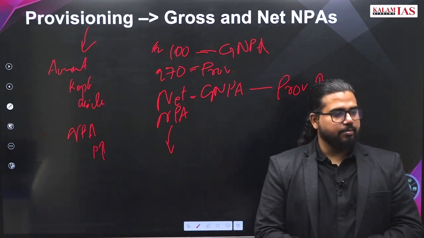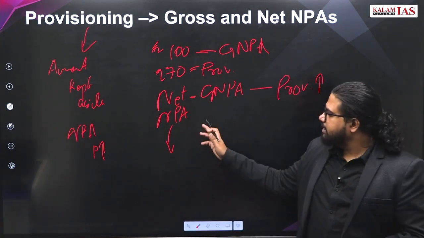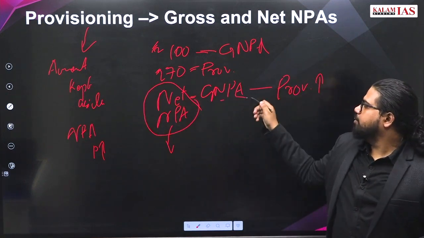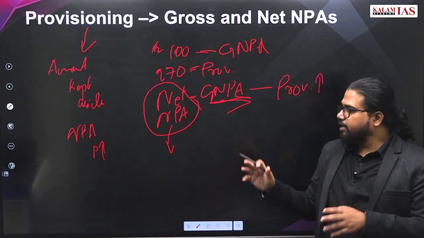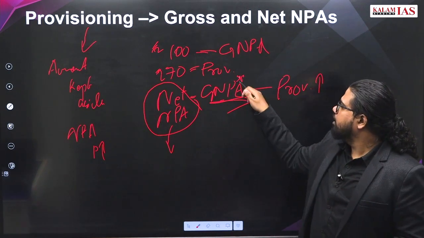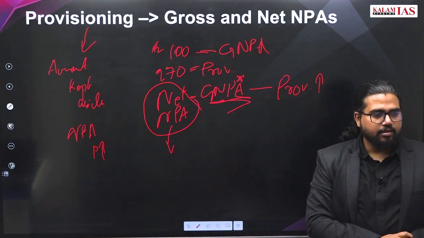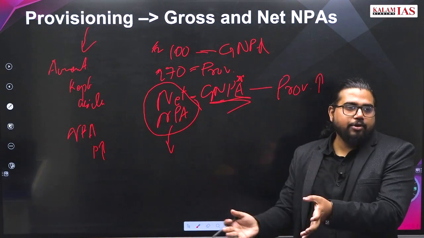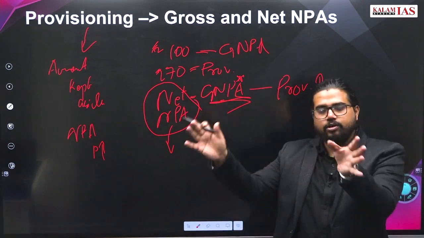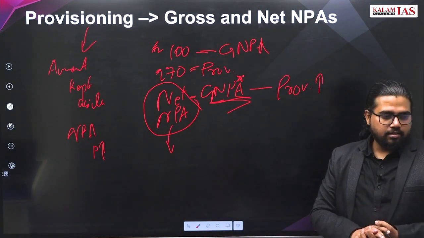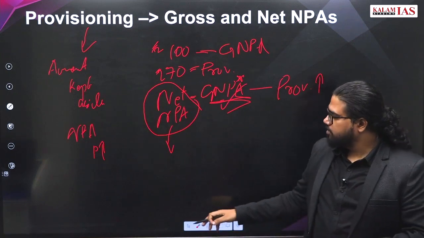Which case are you speaking about? This one. Net NPA will reduce, but we are more focused on gross NPA. This is like a technical difference only. If we are drawing a graph, we will draw the graph for gross NPA only. If gross NPA has to come down, then you have to make bigger changes. Write off करना पड़ेगा, नहीं तो total system में improvement करना पड़ेगा. Something more has to be done.